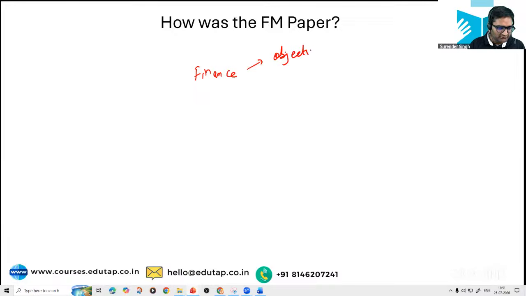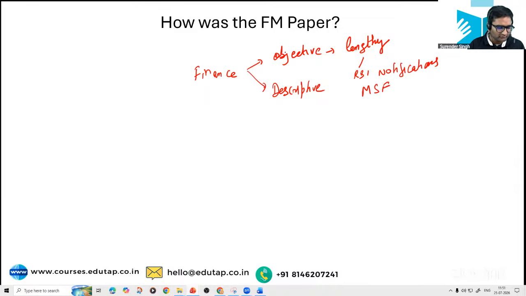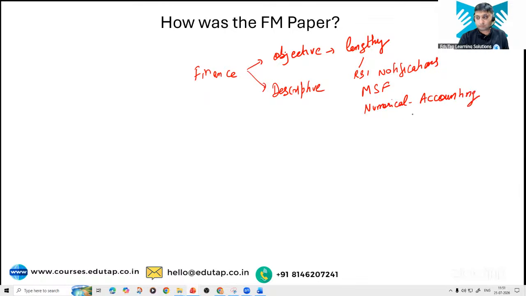If we talk about the objective, there were questions from liquidity adjustment facility, MSF, SDF, and also RBI notifications, some RBI directions, and monetary policy related questions. Apart from that, there were some slightly moderate and towards the difficult side questions as far as the accounting part is concerned. Financial statement related questions were there. There were questions on equity multiplier, asset turnover ratio. So there were questions from these areas as far as the finance objective part is concerned. And I could write down only some part.